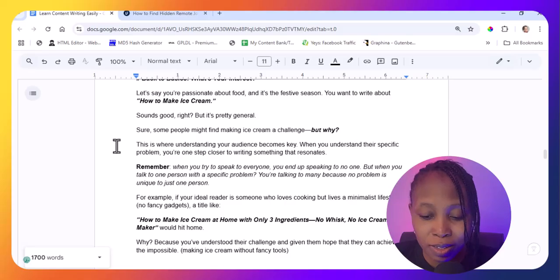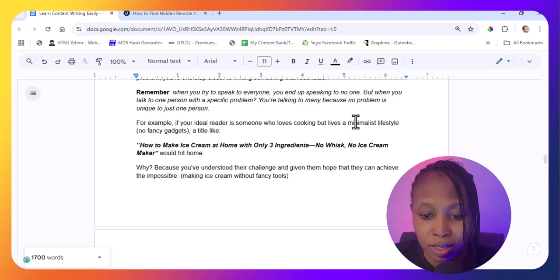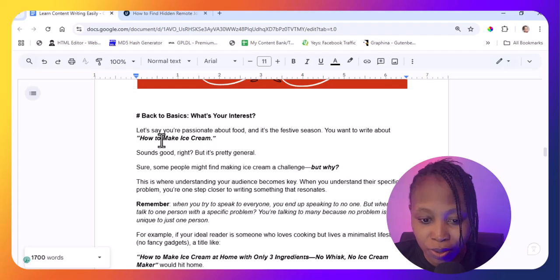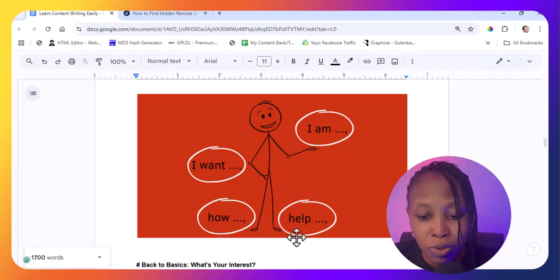So for instance, we have already talked about this. How to make ice cream at home with only 3 ingredients, no wicks, no ice cream maker. Do you see the difference between this and just your regular how to make ice cream? This way you are identifying with the pain points of this guy right here, because you are speaking to this person directly. And when you speak to this person directly, you are not just creating a piece of content that makes people say, oh, I've heard this before.